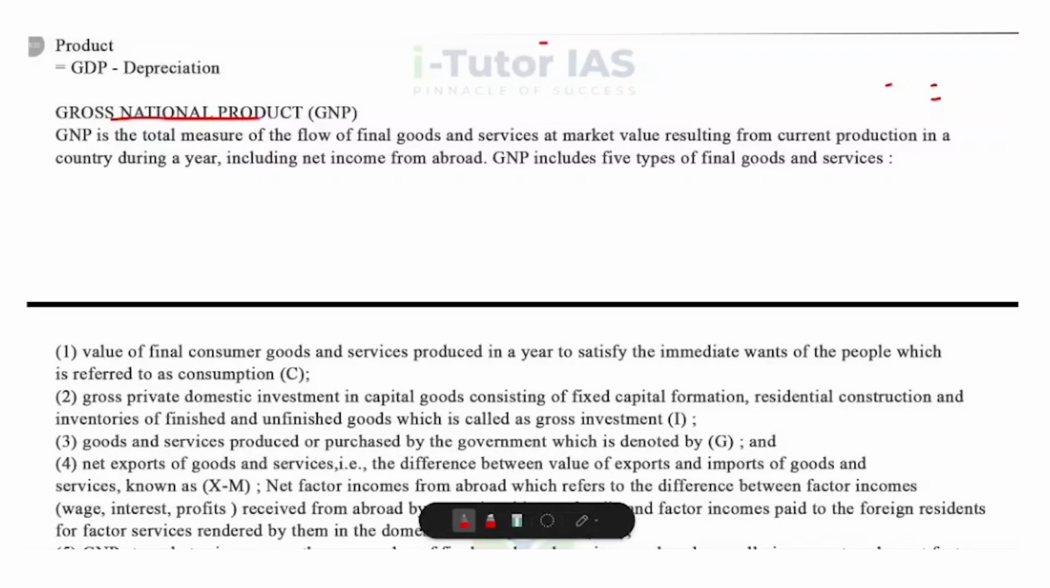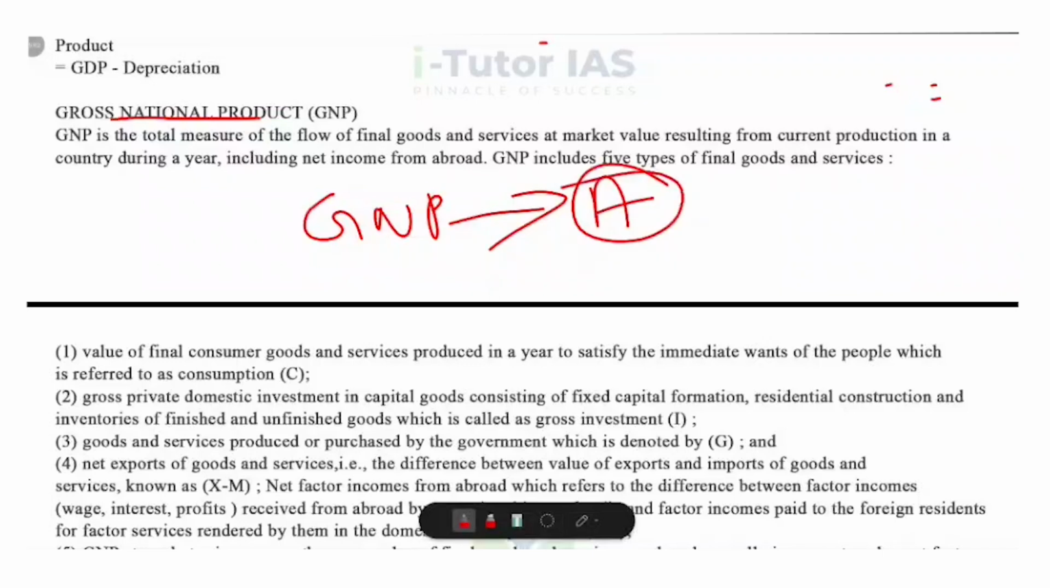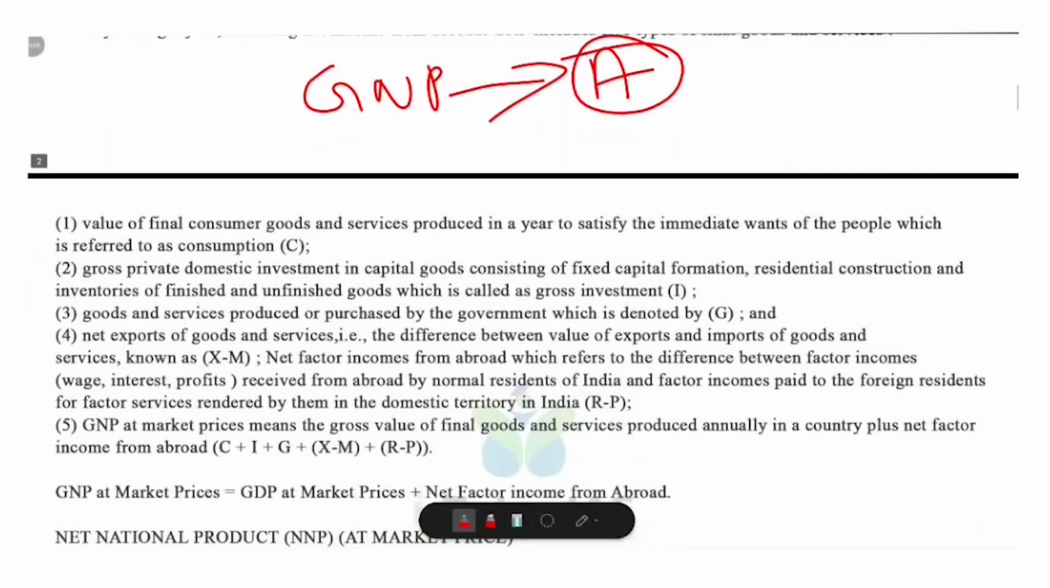So what is the definition of GNP? GNP measures the total value of all final goods and services produced in a year by a country's residents, including the income they earn from abroad. So what is the key difference between GDP and GNP? GNP considers income from abroad, but GDP only looks at production inside the country. So what are the components of GNP?